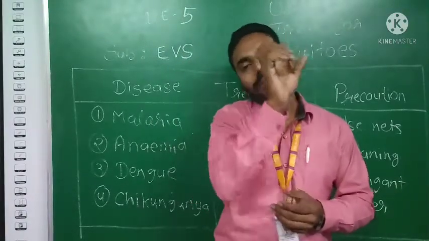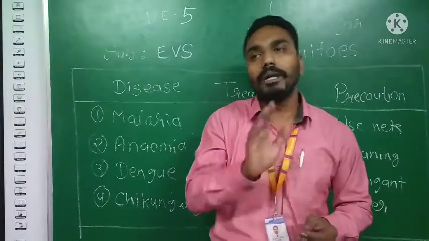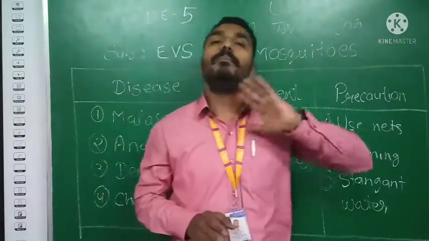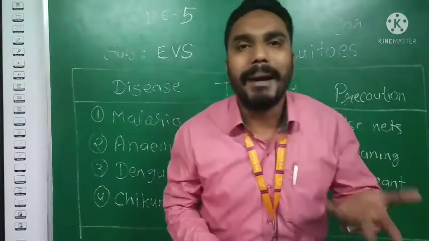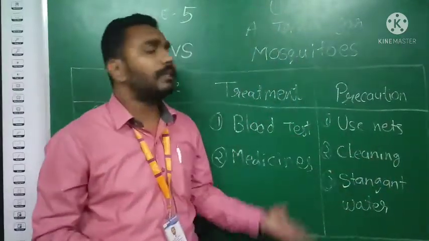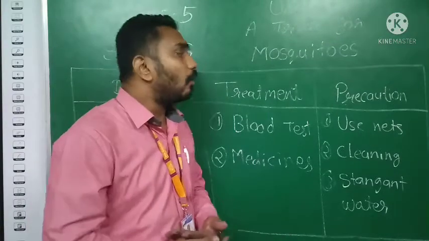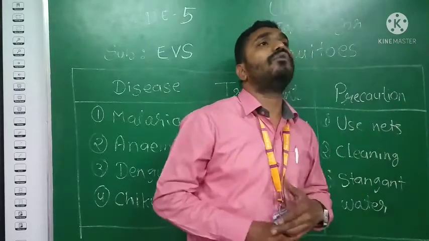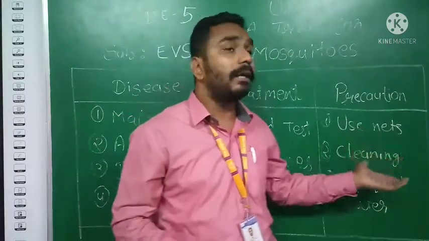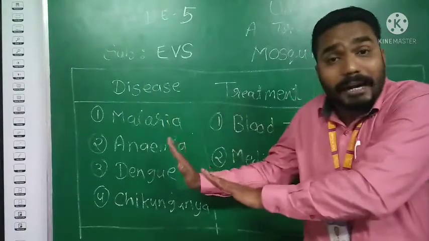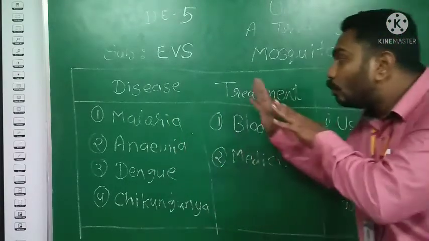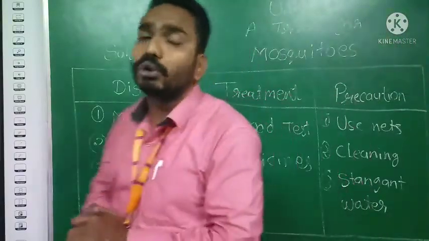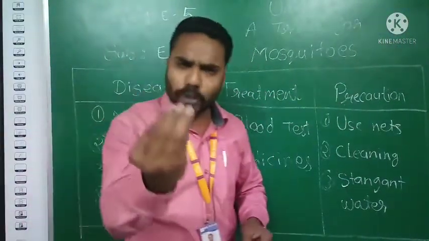Now what you do is bring that blood test report and go to the doctor again, and in accordance with that report, the doctor gives you medicines. So this is the process. These are the treatments. Now, what precautions are we supposed to take to stay away from this kind of disease, so that we don't have to go through this kind of treatment? What kind of things are we supposed to do? There are small things we can do.